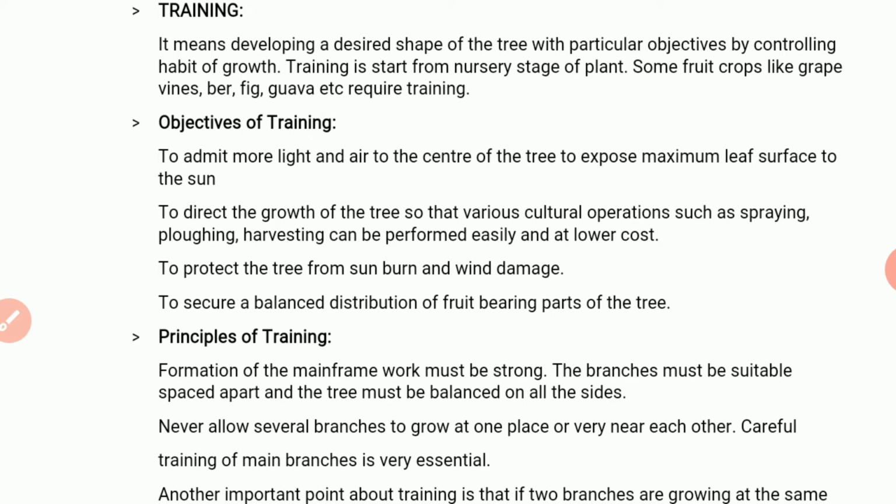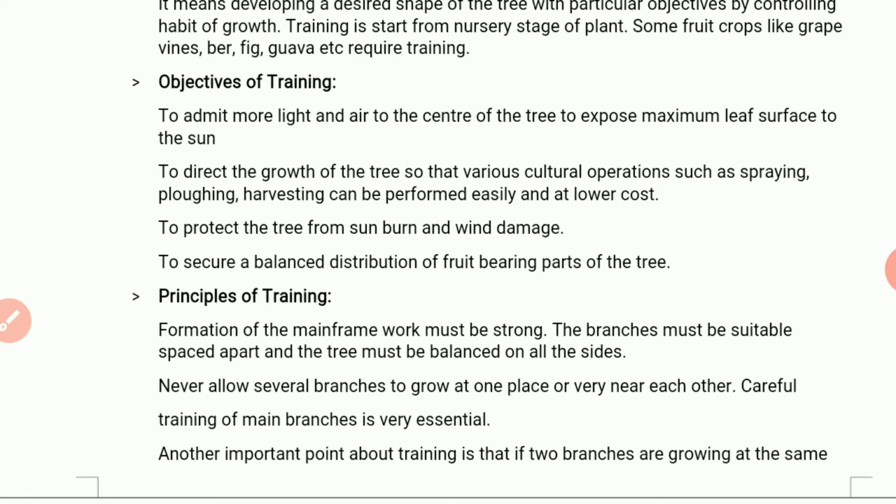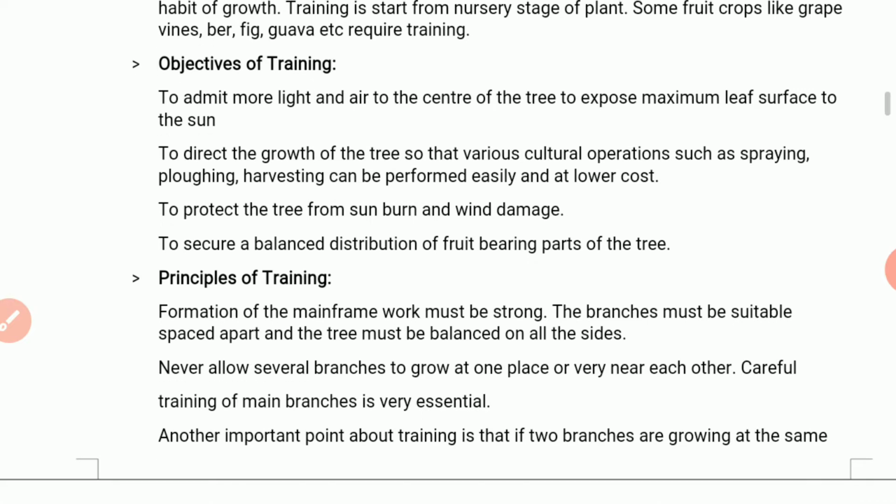So what are the objectives of training? To admit more light and air to the center of the tree to expose maximum leaf surface to the sun. Then to direct the growth of the tree so that various cultural operations such as spraying, plowing, and harvesting can be performed easily at lower cost.